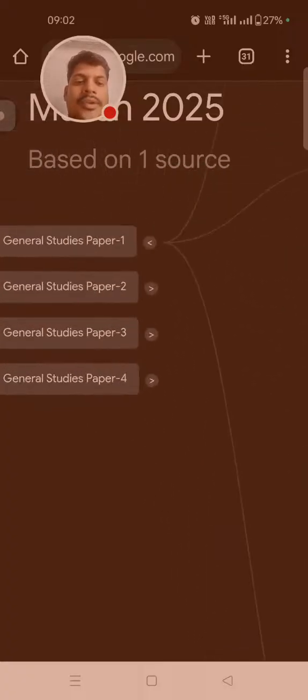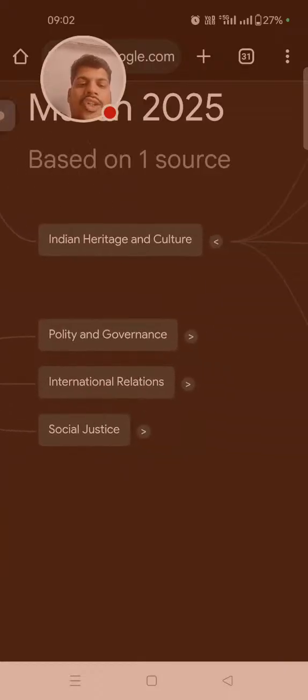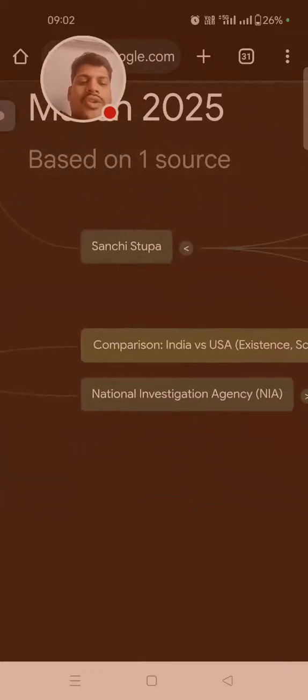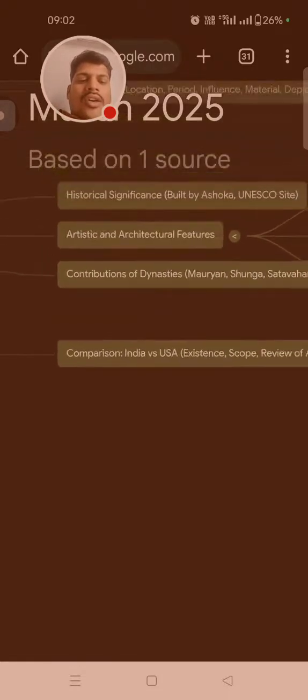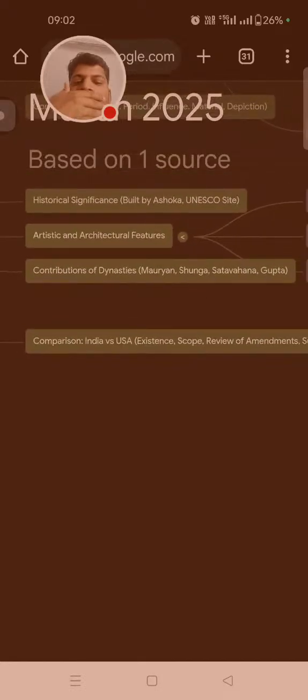Then comes Paper 2, in which is polity and governance. So judicial review. So judicial review, India versus USA.